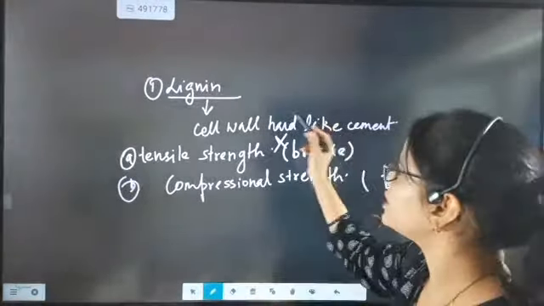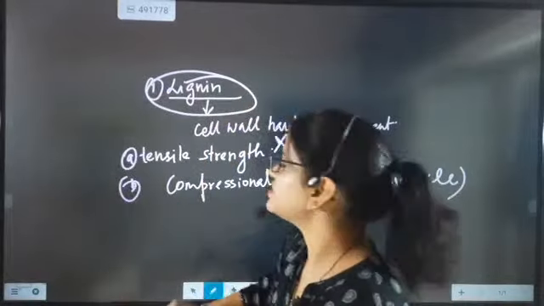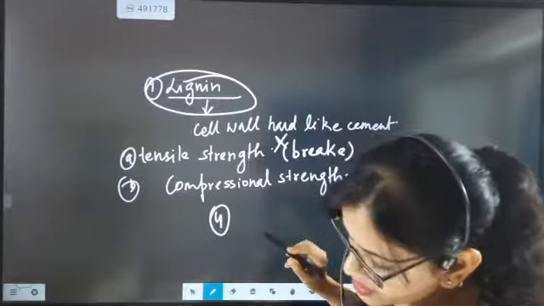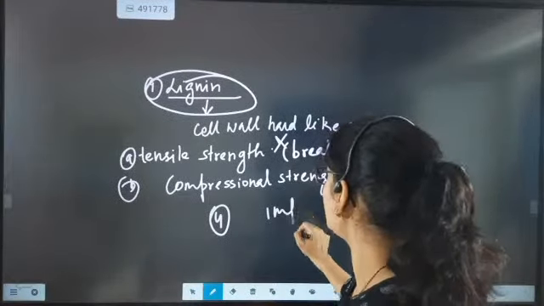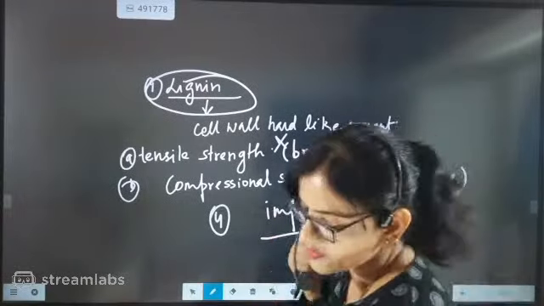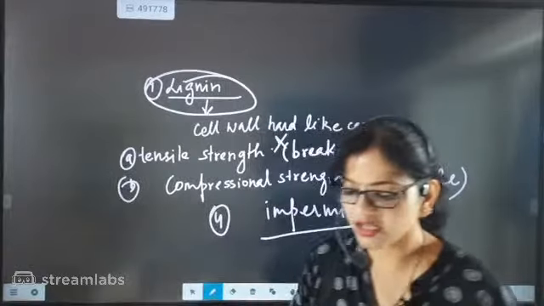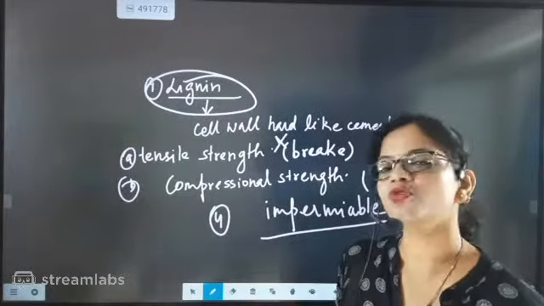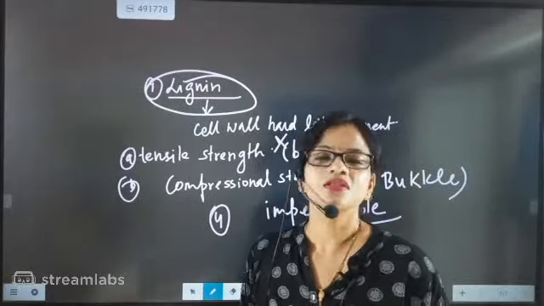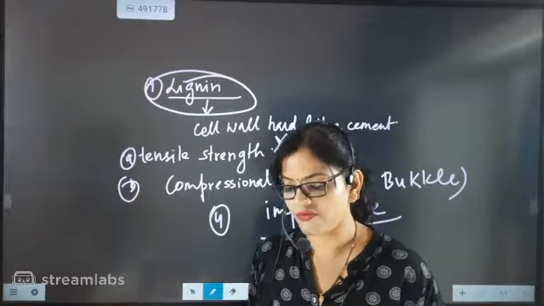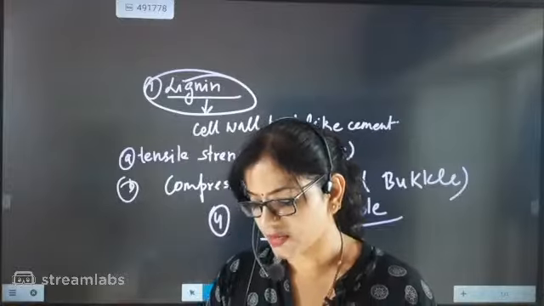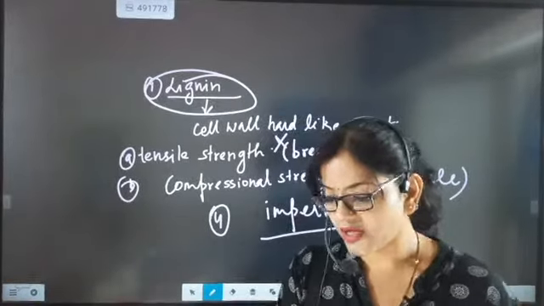And the next important point about the presence of lignin in a cell is that it will make the cell impermeable. Impermeable means nothing can go inside the cell or come out of the cell. So if it makes the cell impermeable, then the cell cannot be living. The protoplasm part of the cell will not be living, it will be dead beta.